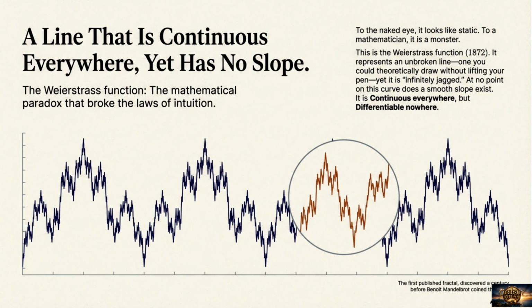The Weierstrass function is a mathematical paradox. To the naked eye, it looks like a continuous, unbroken line that can be drawn without lifting a pen. Yet, it is infinitely jagged, meaning a smooth slope does not exist at any point. It is continuous everywhere, but differentiable nowhere.